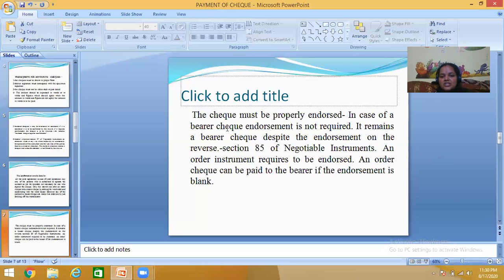In the case of a bearer check, endorsement is not required. It remains a bearer check despite an endorsement on the reverse. Section 85 of the Negotiable Instruments Act: an order instrument requires to be endorsed. An order check can be paid to the bearer if the endorsement is blank.